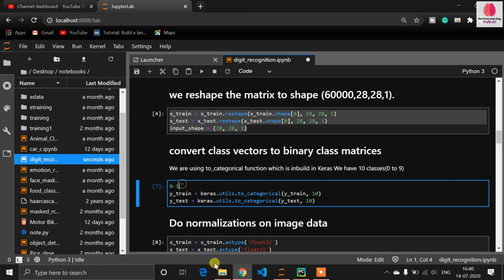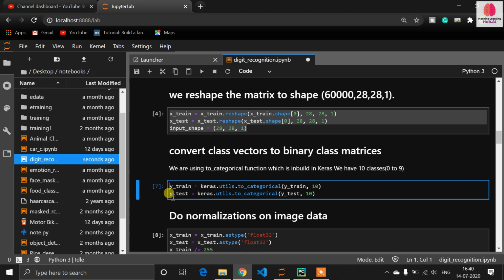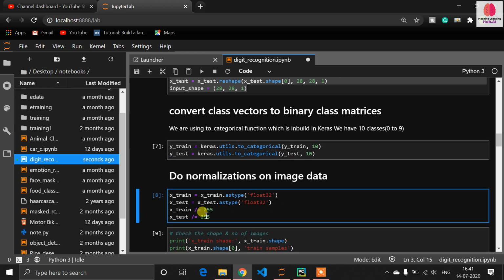But if we have an outcome of more than 0 and 1, then we need to implement this step here. This concept is known as one-hot encoding. If you don't know it, then just go to Stack Overflow. On the Stack Overflow page, it's explained by some masters who are just awesome. So just read that content.